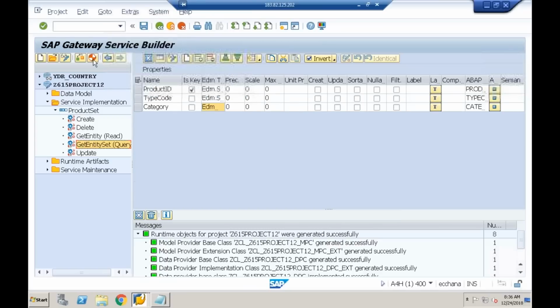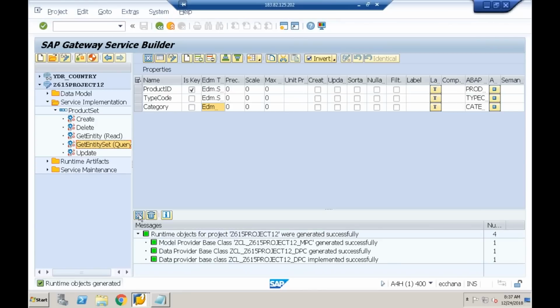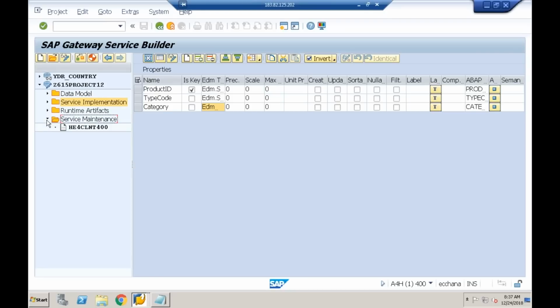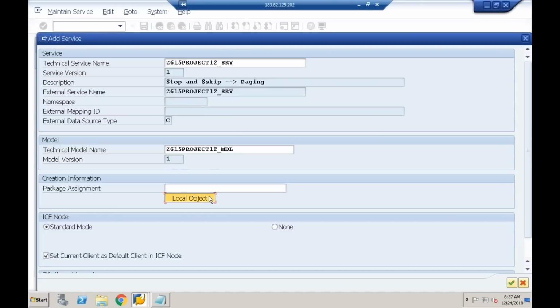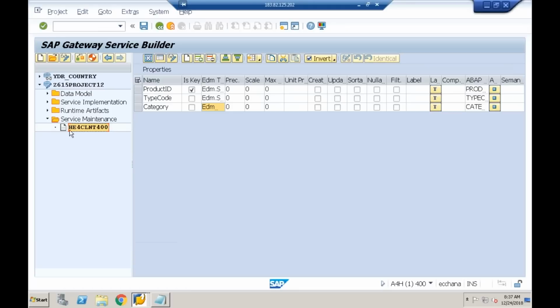Activate this. Since it's the first time I need to register, so already we know all these steps. I'm registering it. Then let me maintain it.